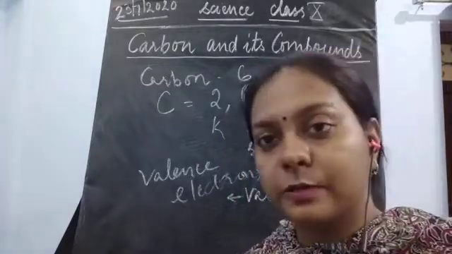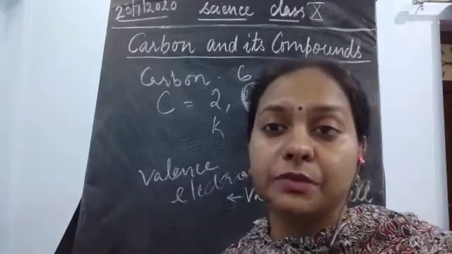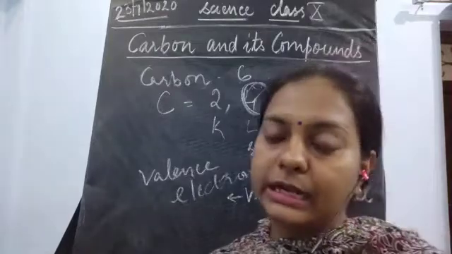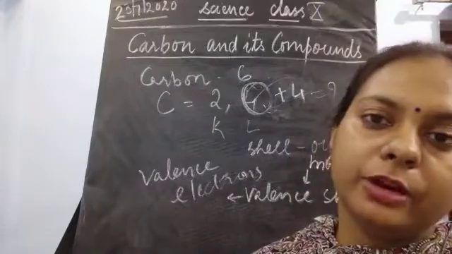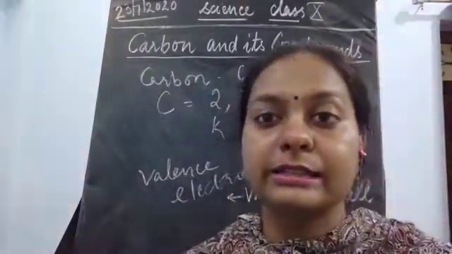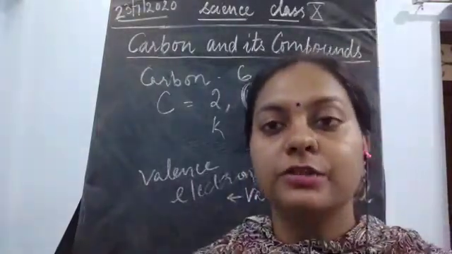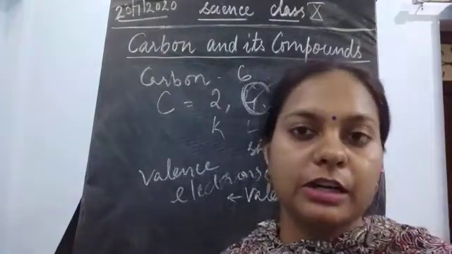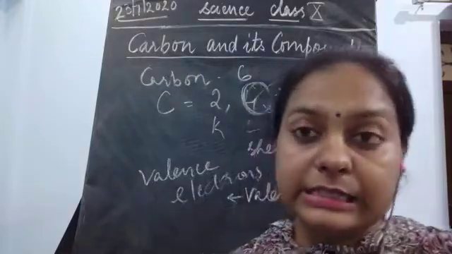But it is not possible for the carbon to take up 4 electrons or to lose these 4 electrons. In both the conditions, energy is required. That is why it avoids giving away its 4 electrons or taking up 4 electrons. So what happens? It is going to combine with some other elements to form covalent bonds. It is going to share its 4 electrons with someone, and it is going to form very versatile compounds.